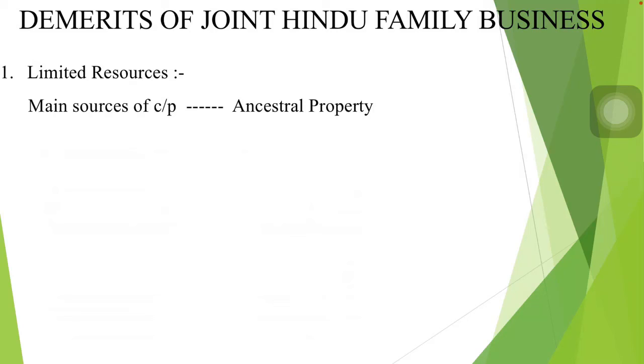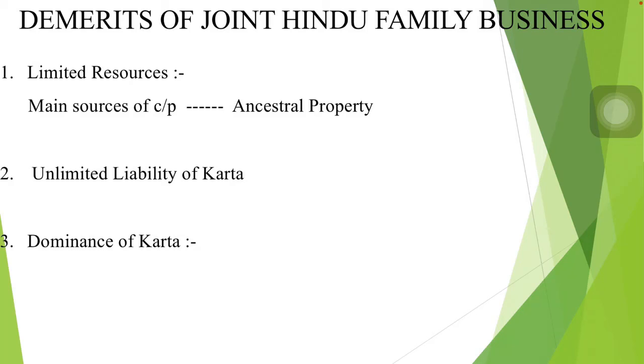The next demerit of joint Hindu family business is unlimited liability of Karta. As we have already studied, the liability of Karta is unlimited. This means that Karta's personal assets can be sold in case of debt or loss in the organization.